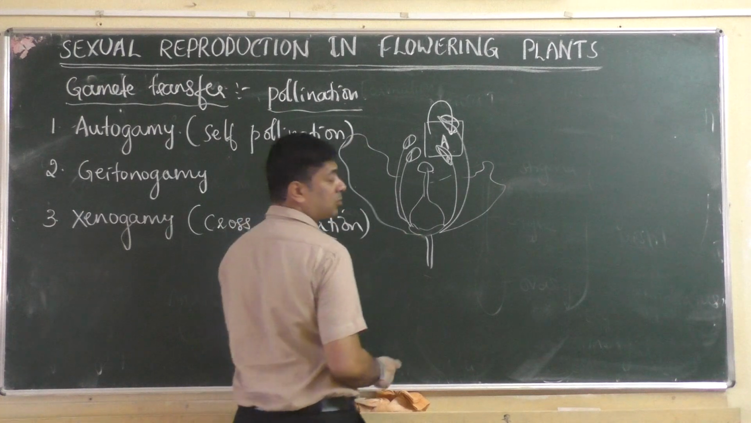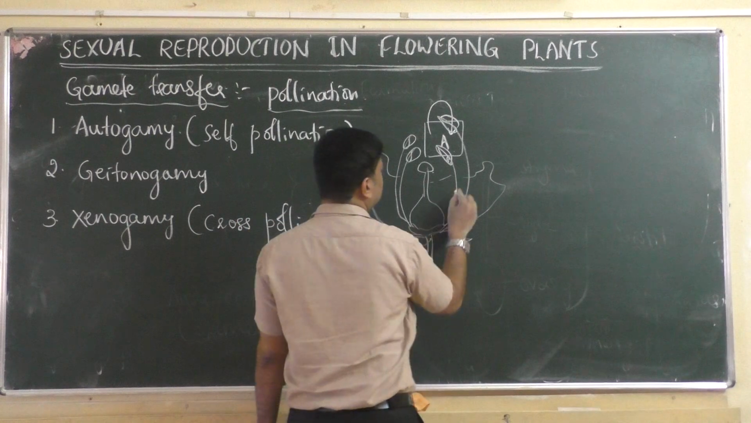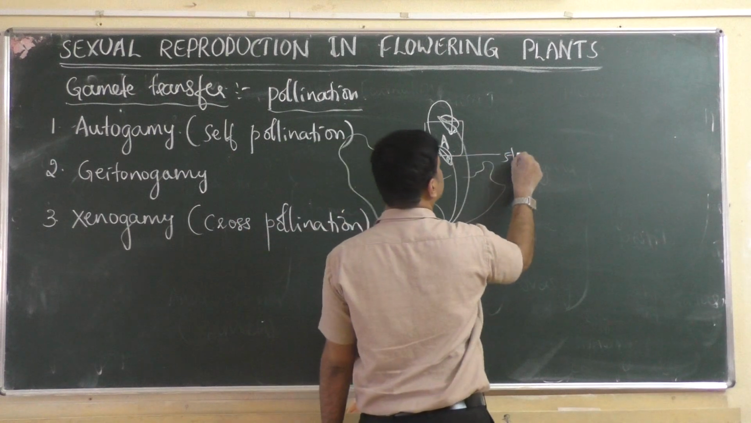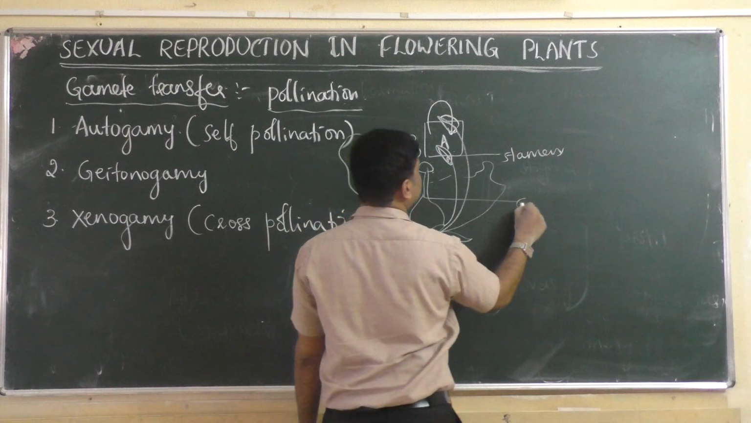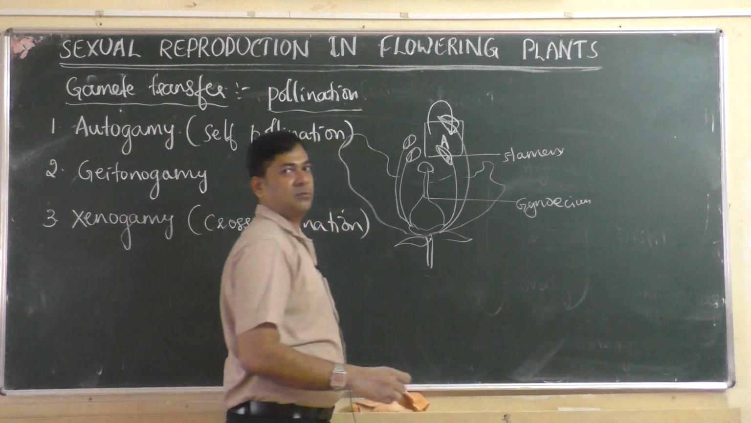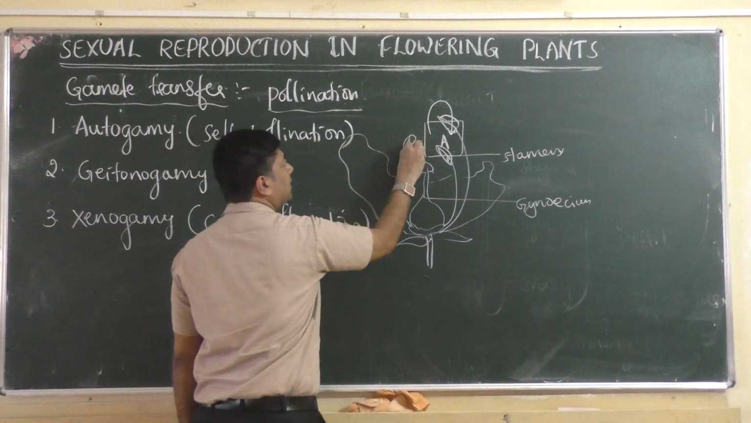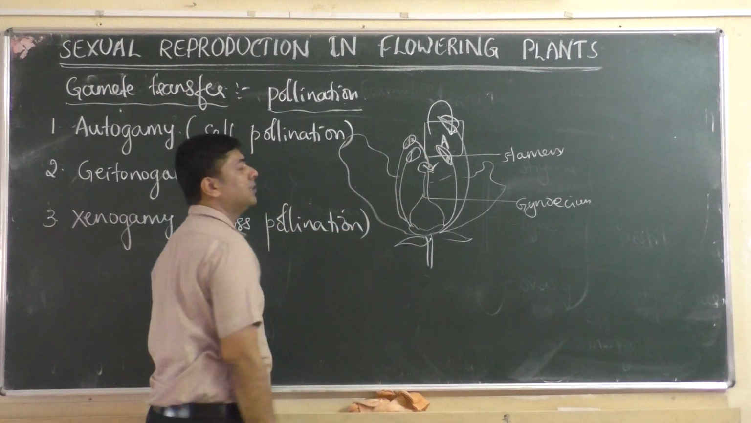It has both the male and female reproductive part. See, these are the stamens, nothing but androecium, and this is a gynoecium. So a single flower has both male and female reproductive organs. What happens? The pollen grains, once released, will fall on the stigma there only.